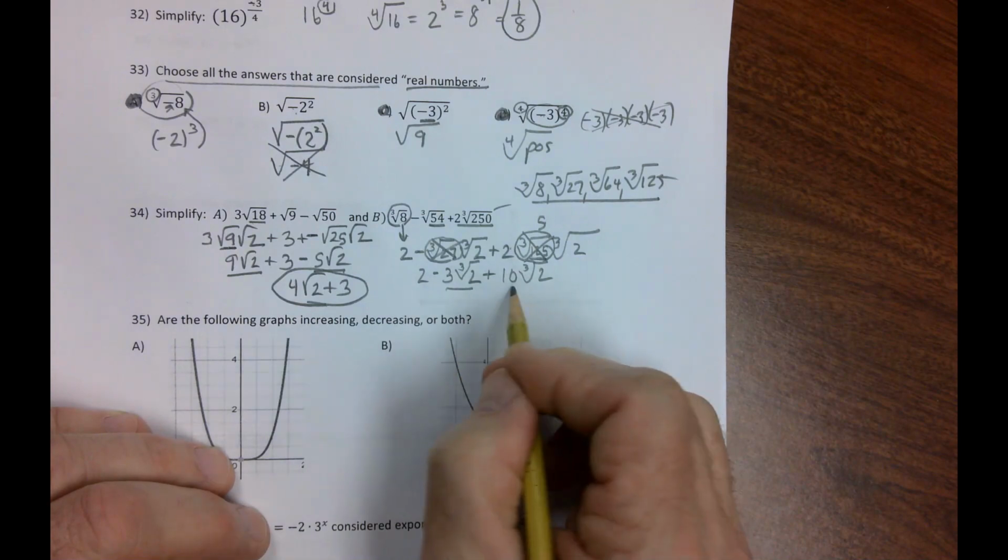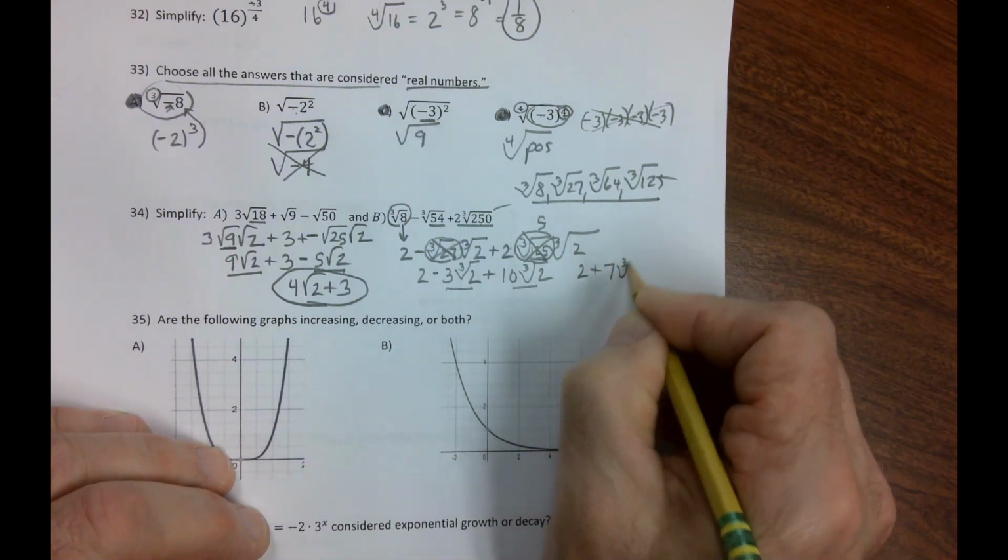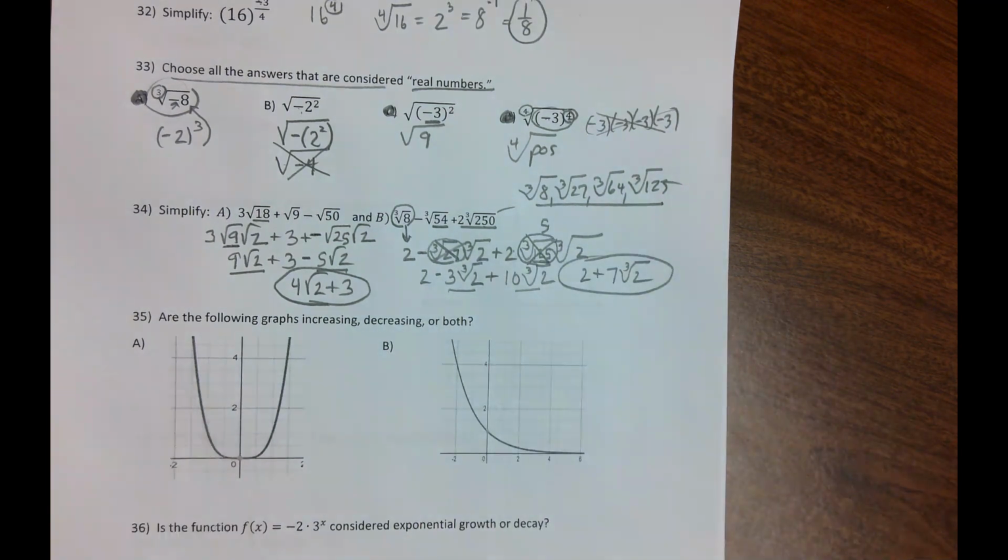We got some like terms here. So that would be 2 plus 7 cubic root of 2. There you have it. 35.